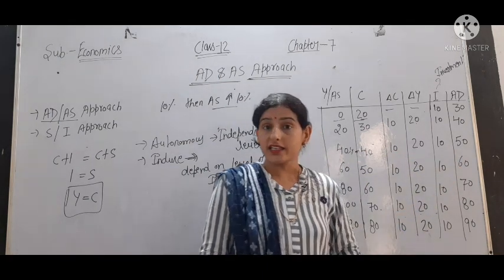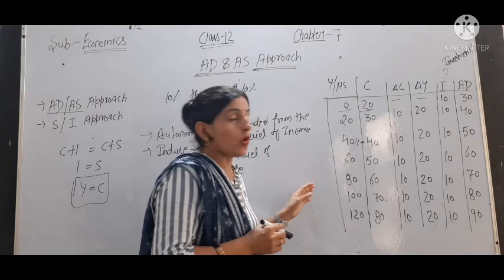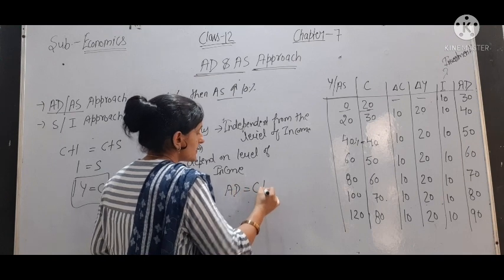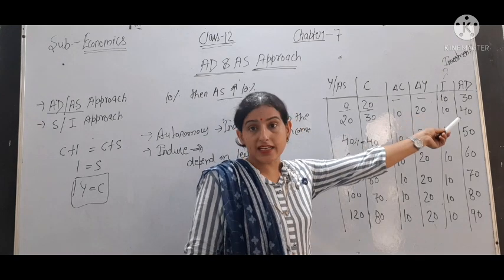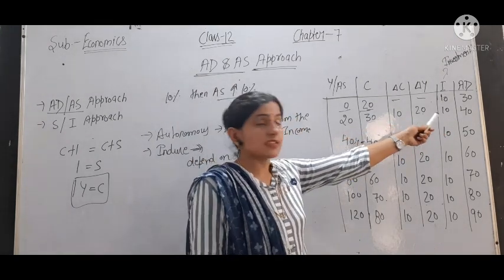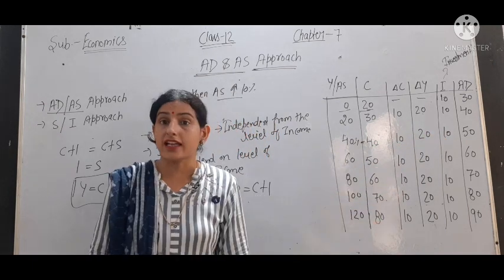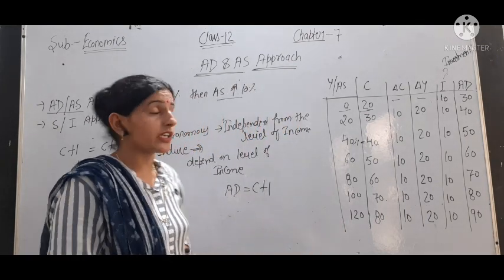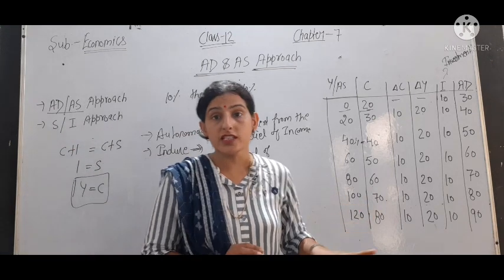Then we have aggregate demand. Aggregate demand means C plus I. So as we know, AD is equal to C plus I. C is 20, I is 10, so aggregate demand is 30. Then C is 30, I is 10, then it is 40, then 50, 60, 70, 80 and 90. So this is our aggregate demand. Now we will show the equilibrium through a diagram, the diagrammatic presentation of this table.